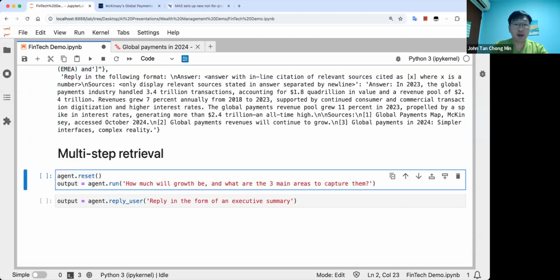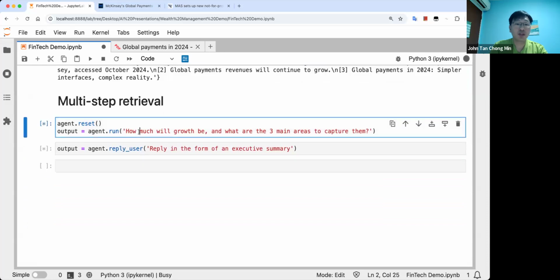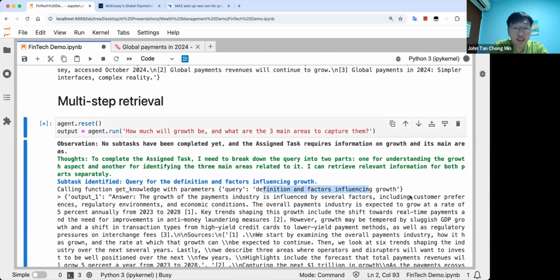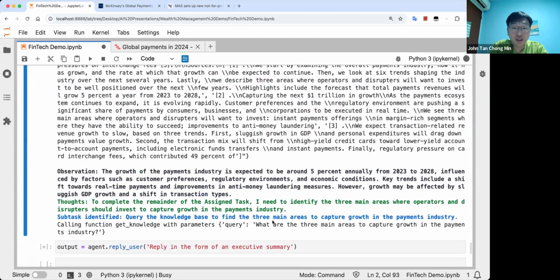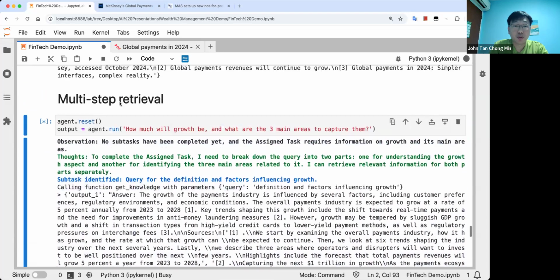So if you want to do something like multi-step retrieval, you can do that as well. So for example, you want to ask, how much growth would there be and what are the 3 main areas to capture it? You can see that, okay, right now it's defining factors influencing growth. After that, it does 3 main areas to capture growth. So over here, it splits the question into 2 parts. All right.